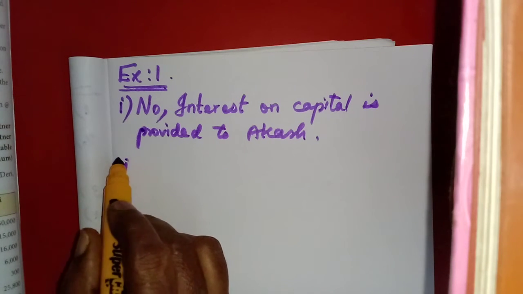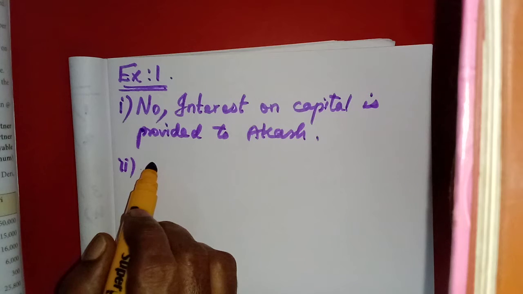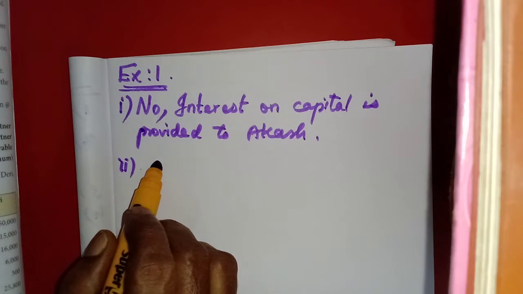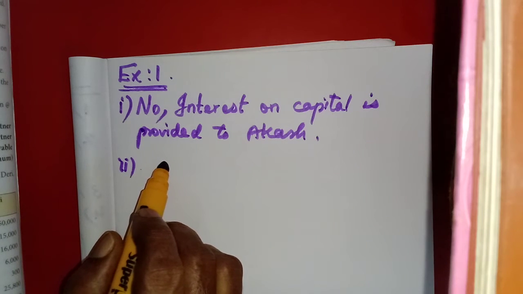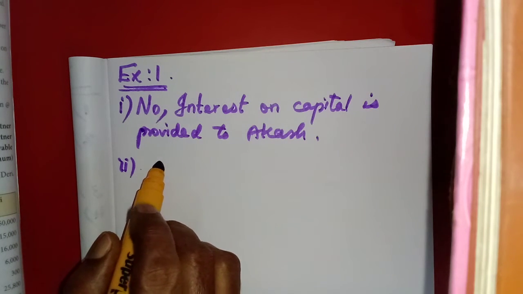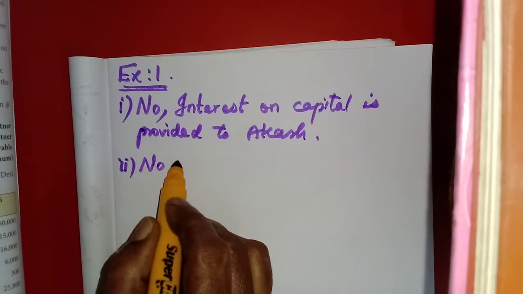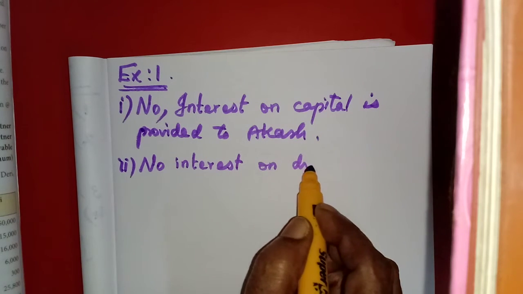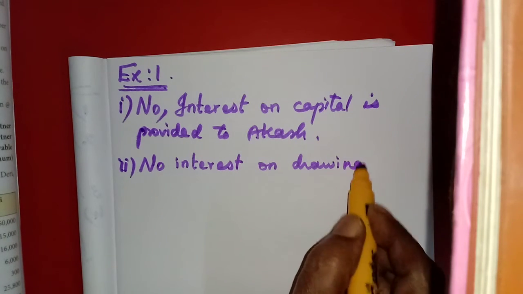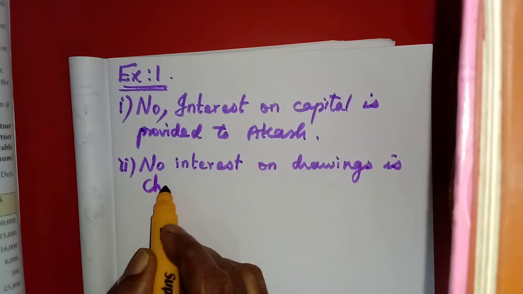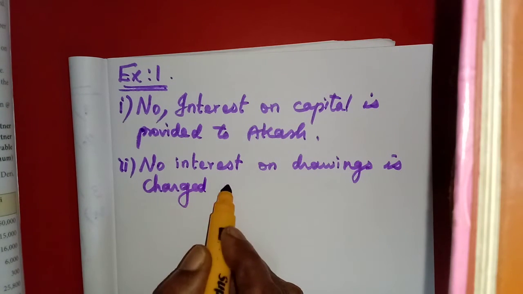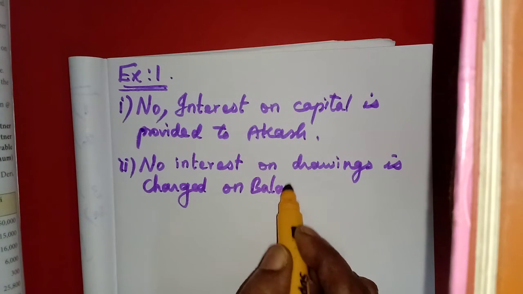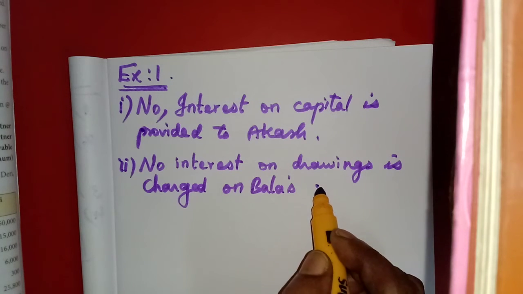Number 2. Bala has withdrawn 3,000 per month. Other partners ask Bala to pay interest on drawings at 8% per annum. Is any interest on drawings charged on Bala's drawings? No. No interest on drawings is charged on Bala's drawings.